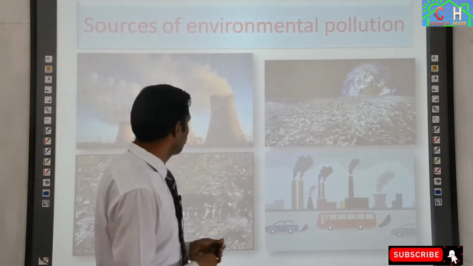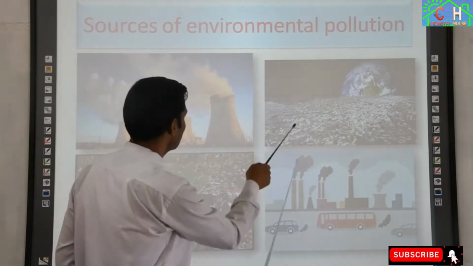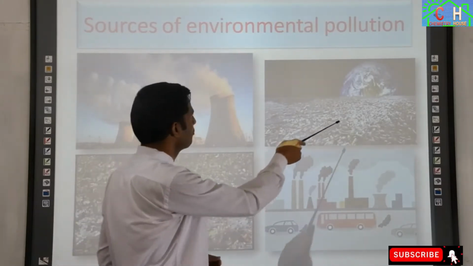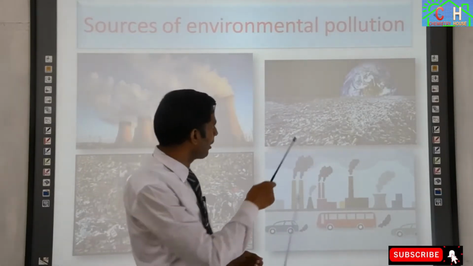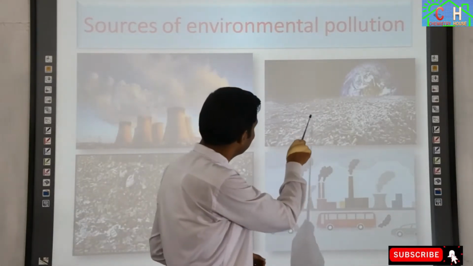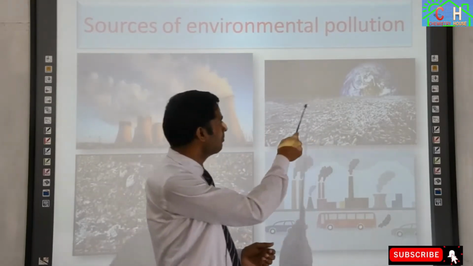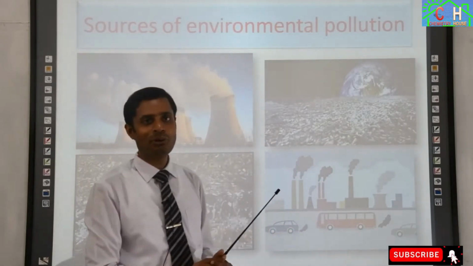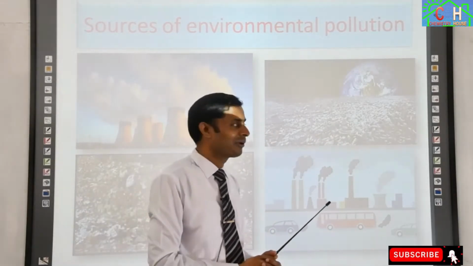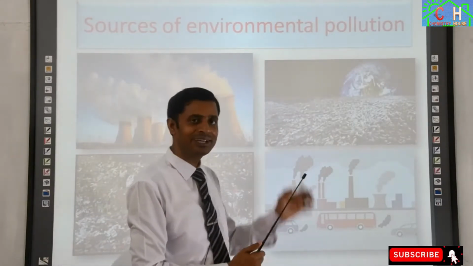Next, observe these two figures. In this figure, what do we observe? This is a river, that means a water body. In this water body, plastic bottles or plastic cans are being thrown or deposited.